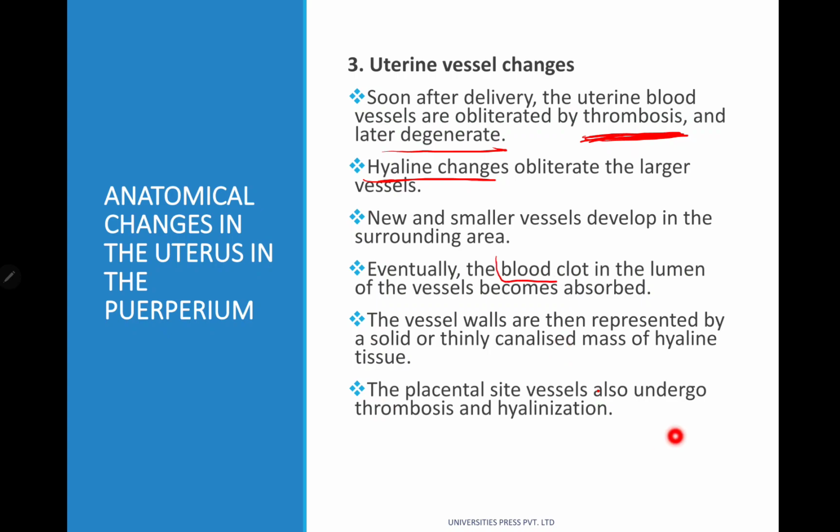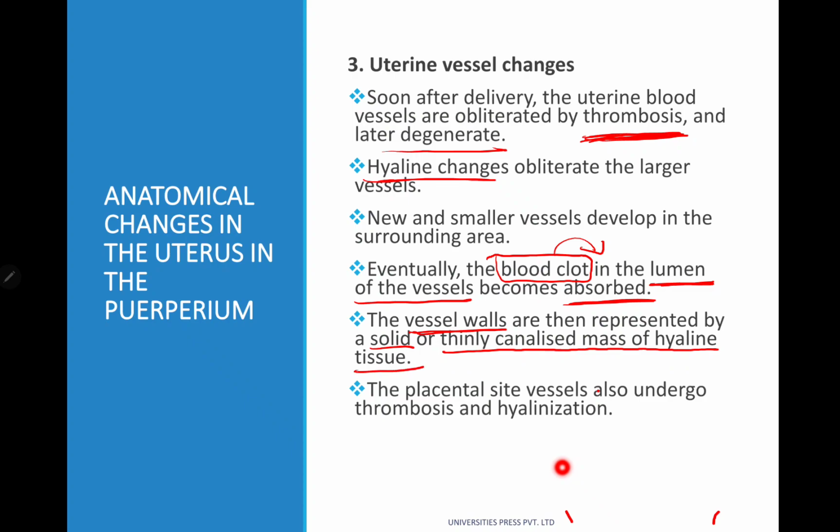Eventually, there is a blood clot in the lumen of the vessels, and this blood clot will get absorbed. The vessel walls are then represented by a solid or a thinly canalized mass of hyaline tissue. The placental site vessels also undergo thrombosis and hyalinization.